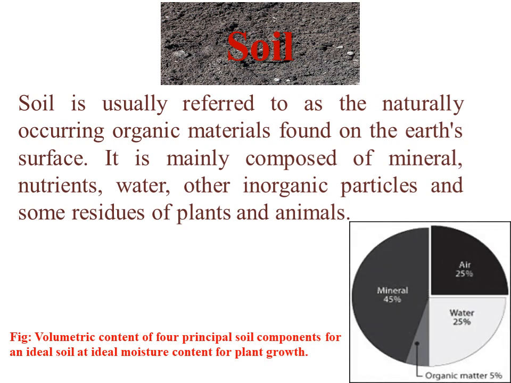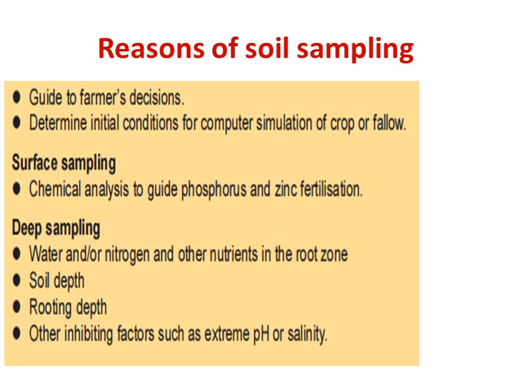You can see here this diagram shows the volumetric content of four principal soil components. The main 45% of soil is minerals, 25% is air and 25% is water, respectively. Only 5% of soil is organic matter. So as you know, soil is very important.